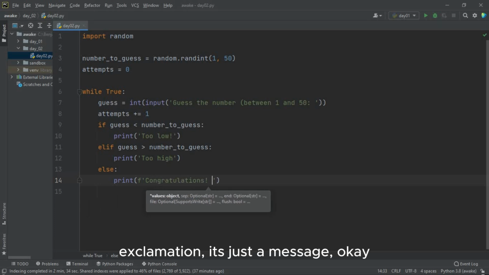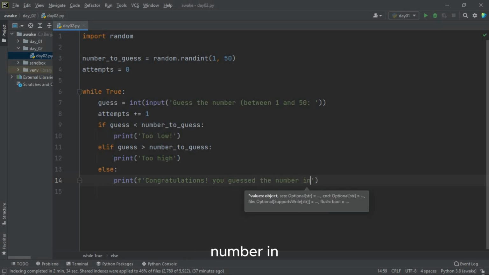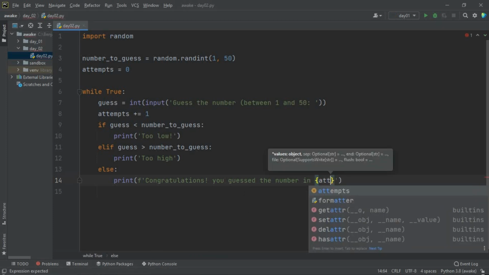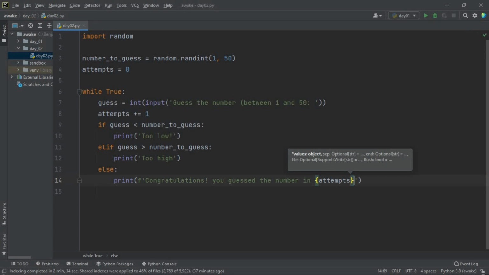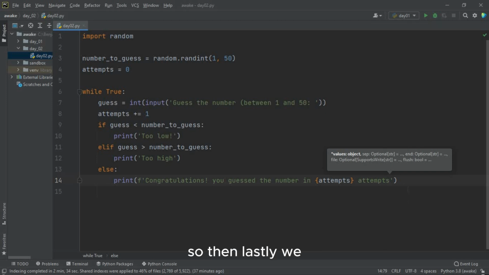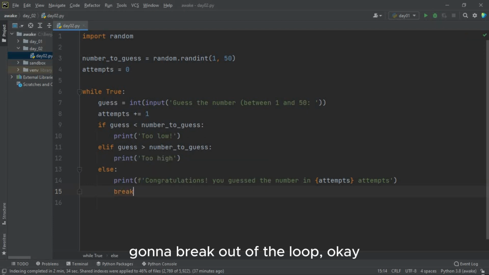Just a message. You guessed the number in, so let's say how many attempts the user took. You guessed the number in maybe 2 attempts or 3 attempts. So then lastly, we break out of the loop.